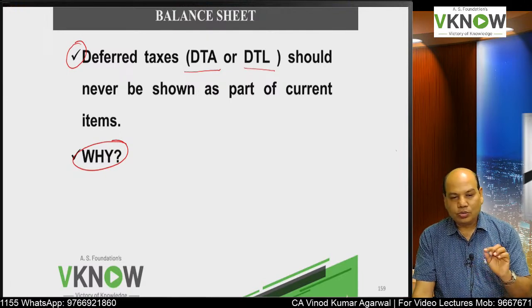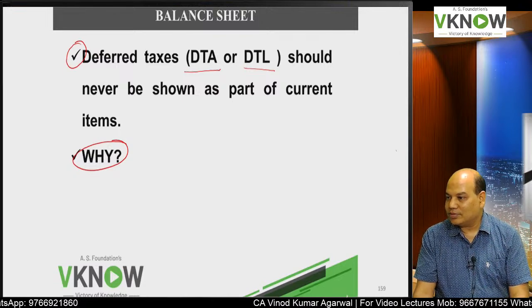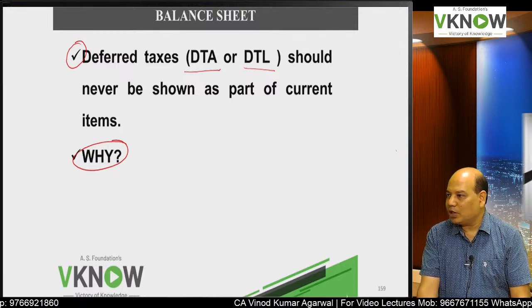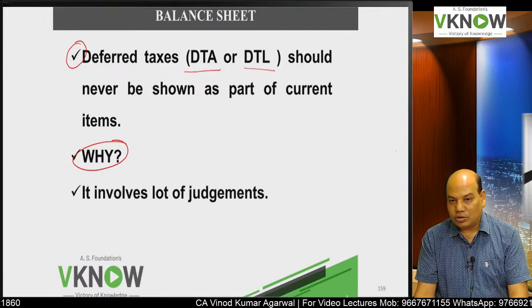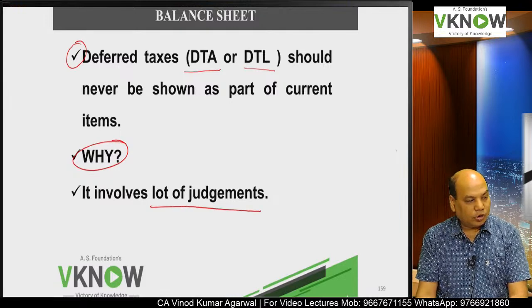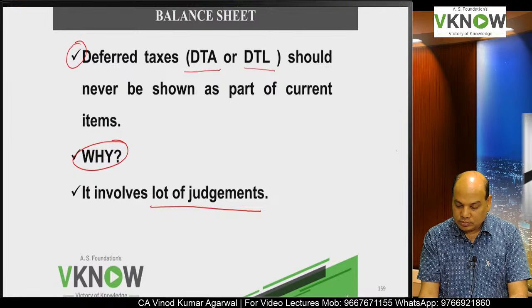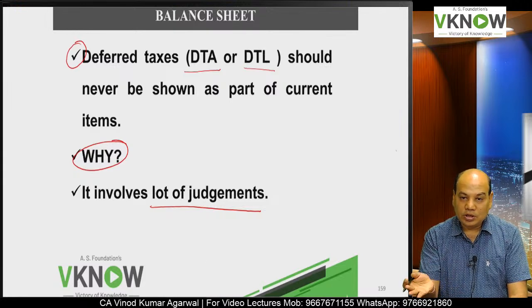It is difficult to exactly pinpoint that in this year this tax liability will have to be paid or will be recovered. So considering the uncertainty involved, a lot of judgment will get involved, and if a lot of judgment gets involved, then some company will put current, some non-current.